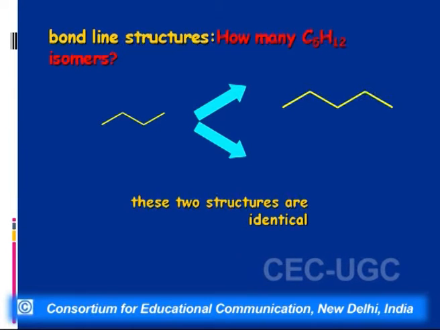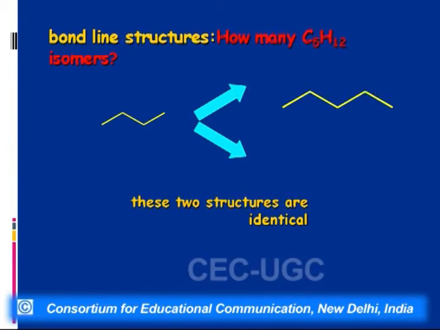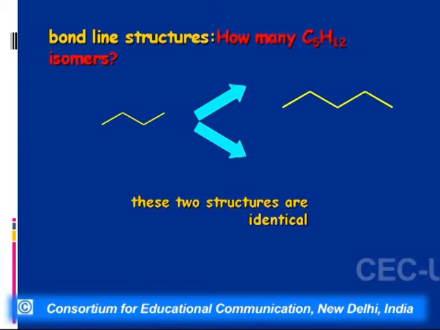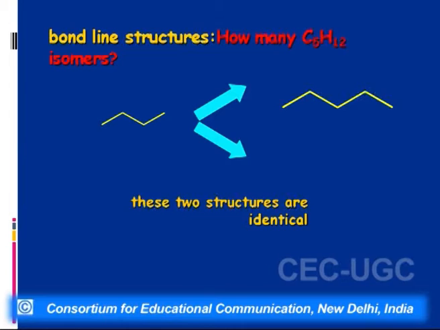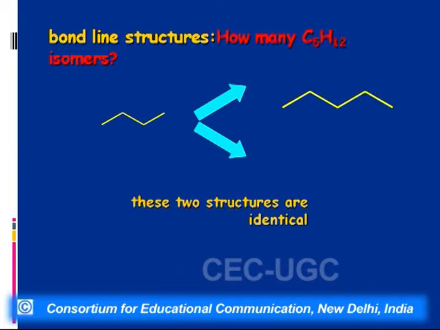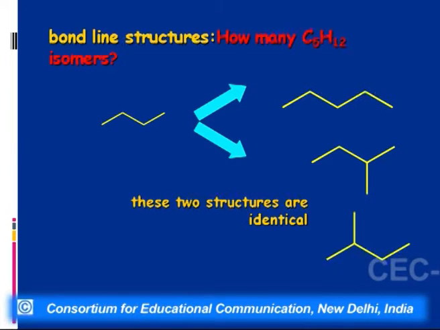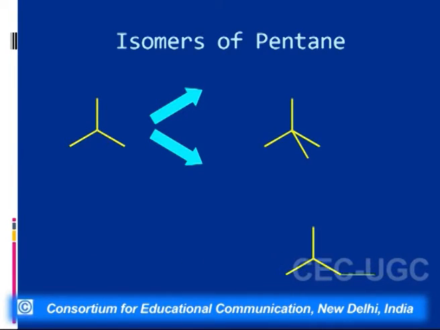So when we look into the bond structures, pentane can give rise to two isomers. One is normal pentane and the second is isopentane, but in this structure, since both the methyl groups are at the second position, we say this is not an isomer. So normal butane is giving rise to two isomers, that is normal pentane and isopentane. If we talk of the next structure, which is isobutane, that will give rise to isopentane and neopentane.